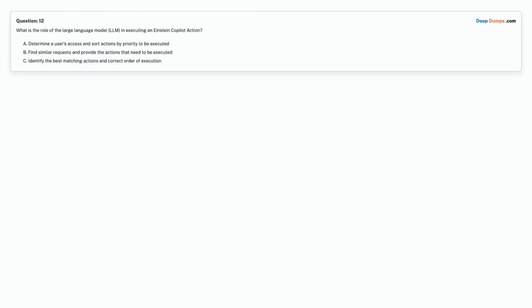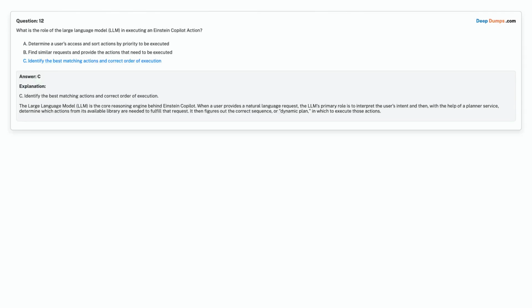Question 12. What is the role of the large language model (LLM) in executing an Einstein Copilot action? Option A. Determine a user's access and sort actions by priority to be executed. Option B. Find similar requests and provide the actions that need to be executed. Option C. Identify the best matching actions and correct order of execution. Choose the correct answer.